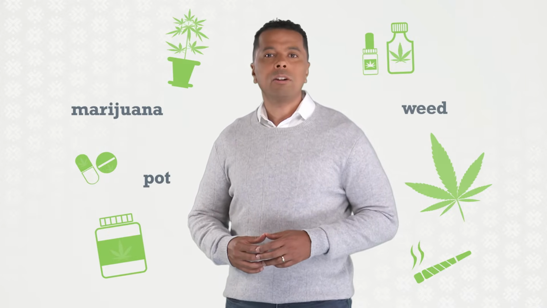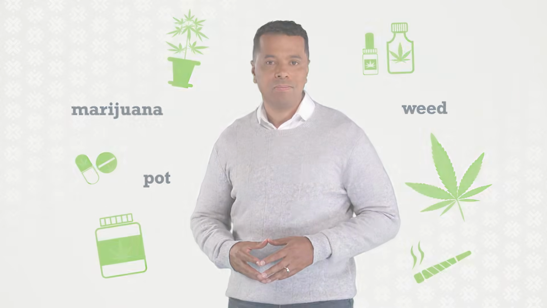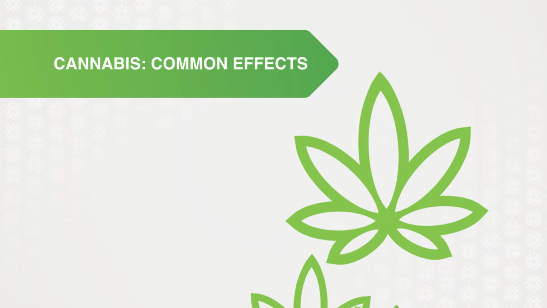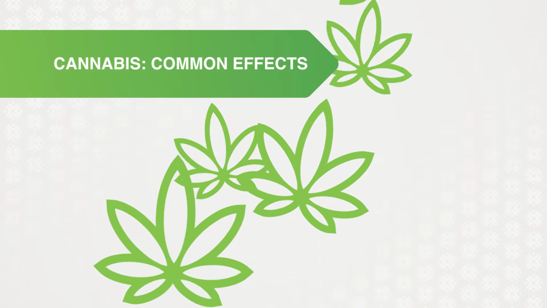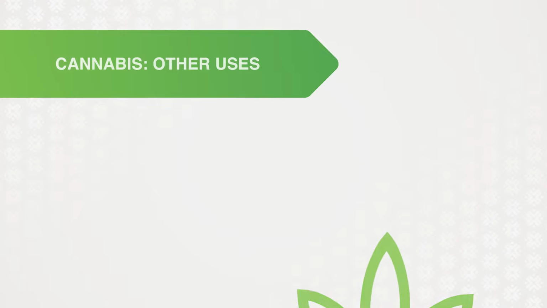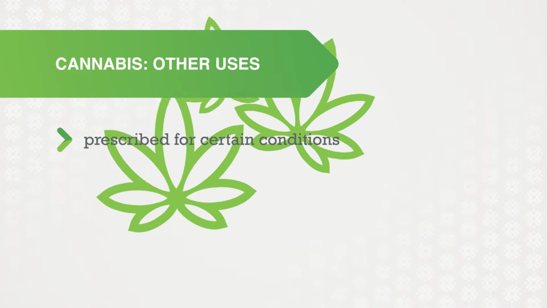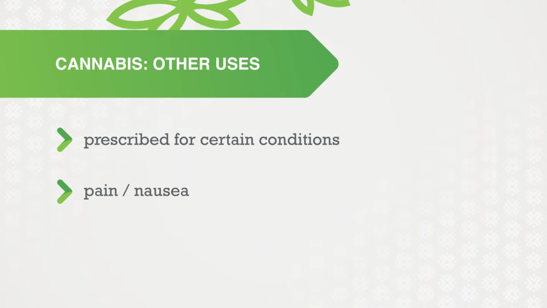Cannabis, also commonly called marijuana, weed, or pot, is a product made from the cannabis plant. It is often used for its intoxicating effects, or the high that it produces. Although cannabis affects every person differently, people often describe the high as feelings of euphoria, happiness, and relaxation. A doctor may prescribe cannabis for certain medical conditions when other treatments have not worked. This could be to treat certain types of pain or to treat nausea related to cancer treatment. More research is needed to understand how effective cannabis is for these purposes.